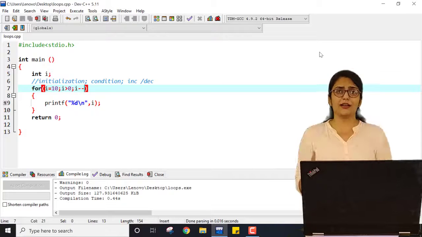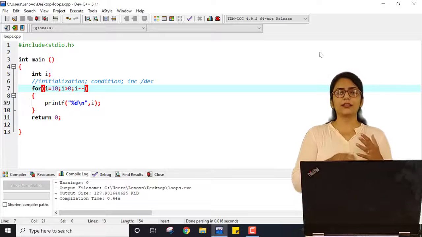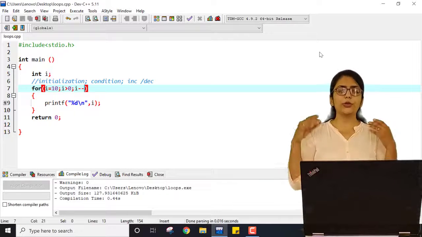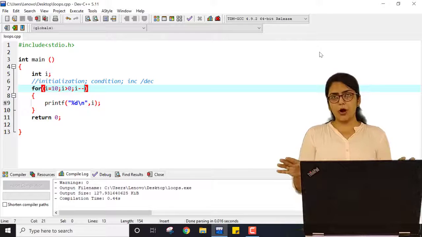But what if you don't understand it? I want to make it clear that first you understand it, and then you will easily remember the flow chart. You don't need to mug up, right? So this is all about the for loop.